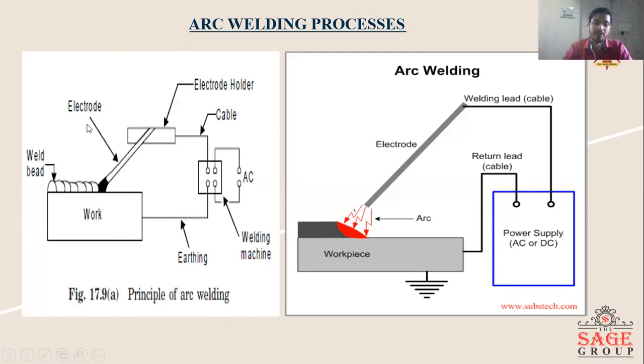When the electrode meets the metal workpiece, the arc is generated between these two, and this arc melts the filler metal as well as the base metal and forms the weld. Here you can see that this red one is the arc, right? So the power supply is AC or DC depending upon the welding.